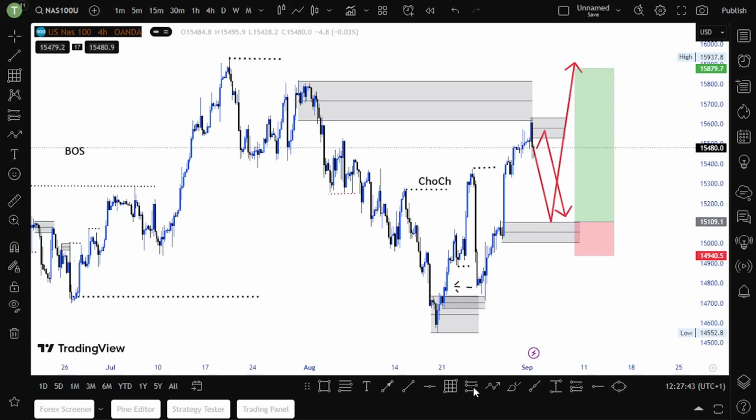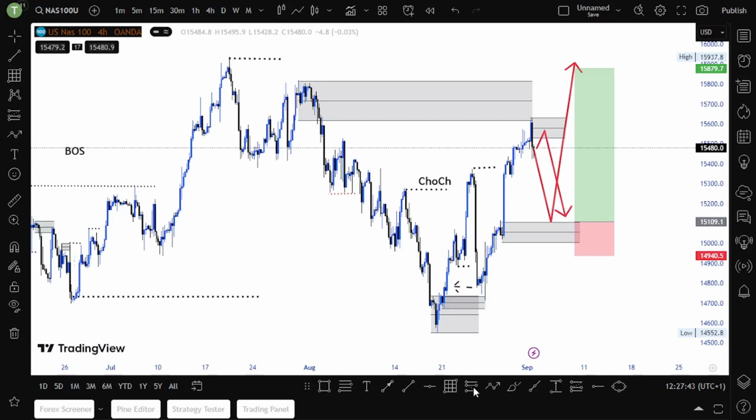Now let's look at US30. Looking at US30, there are also two scenarios. We have our demand zone here, where we plan to enter our buy, and then we could also enter our buy at this other demand zone. So these are the two scenarios that I have.